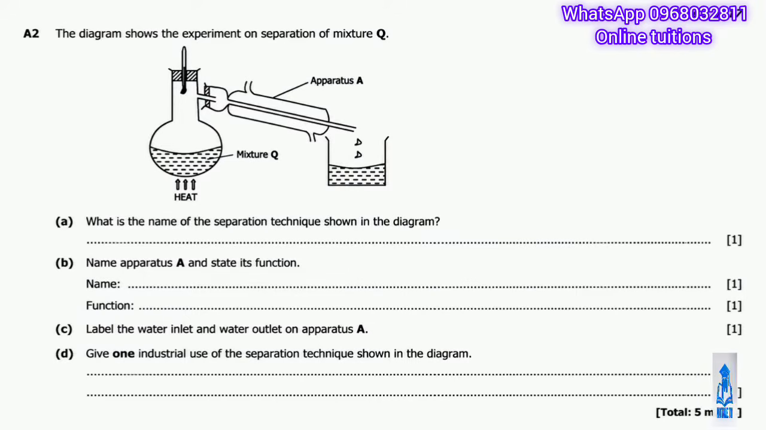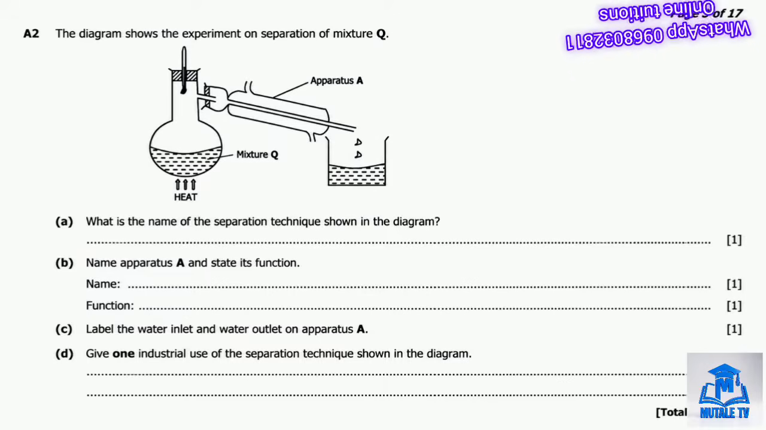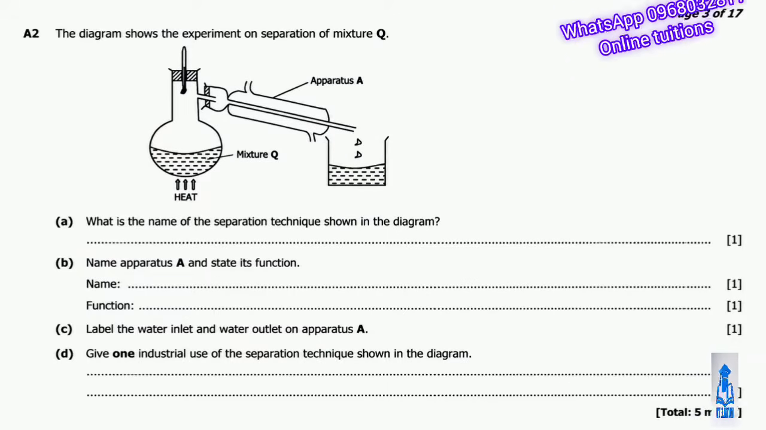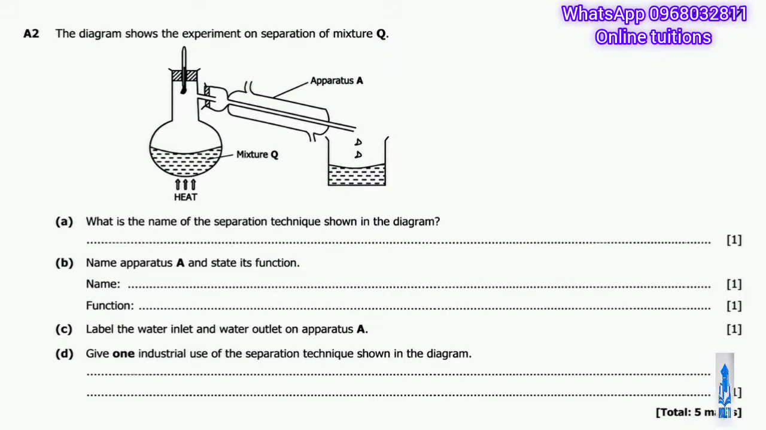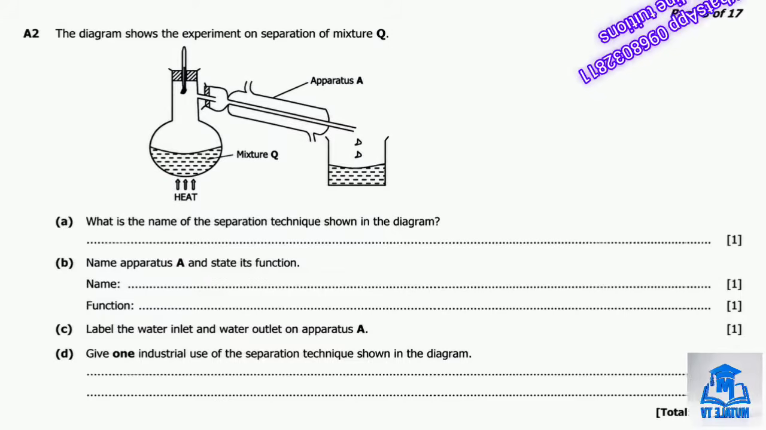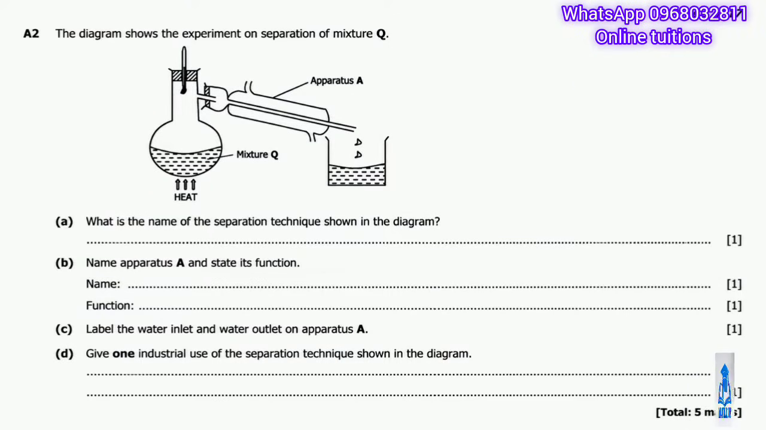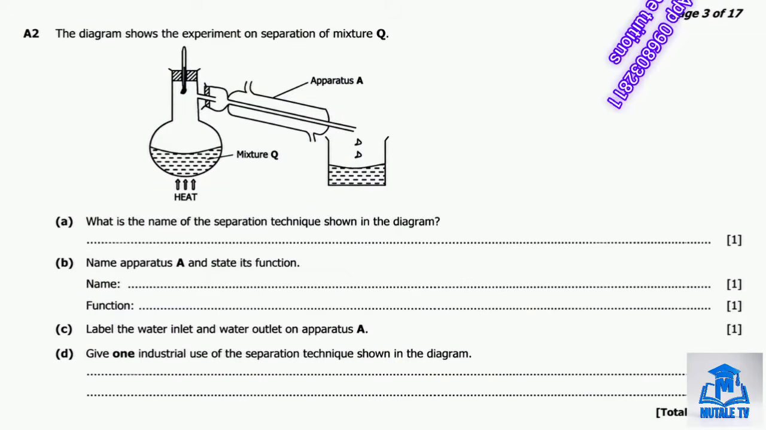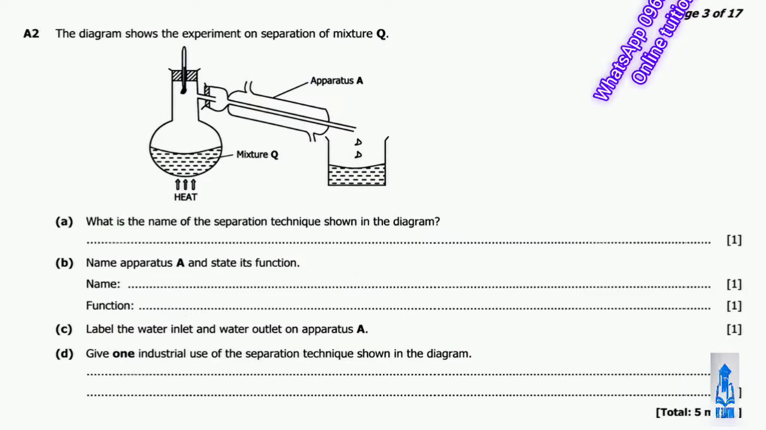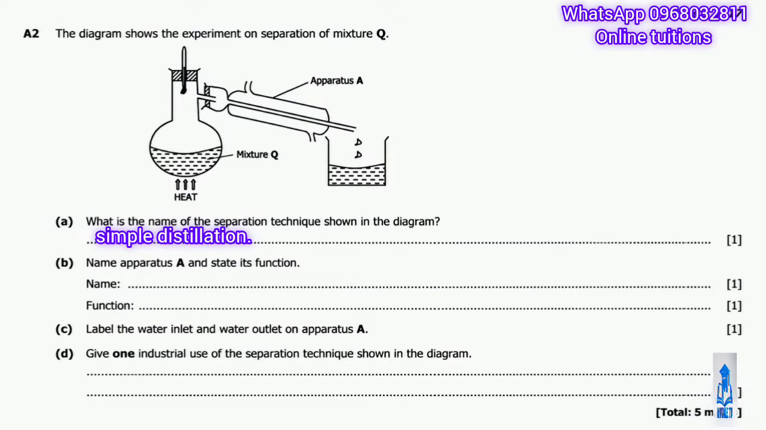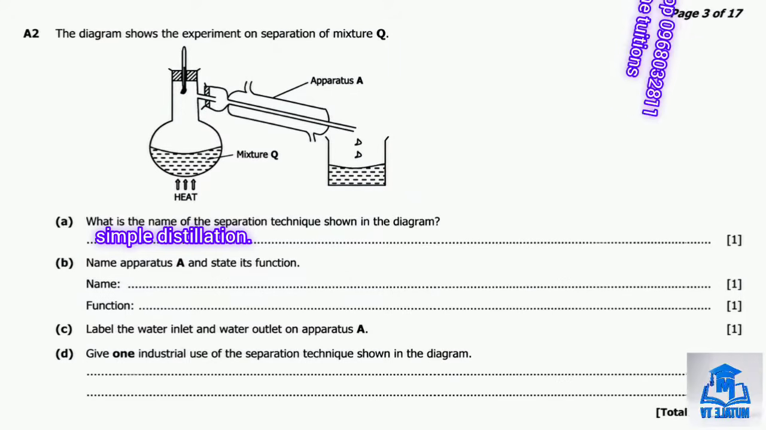So question 2A2 shows us a diagram of an experiment for separating mixture Q, where the mixture is heated and passed through an apparatus before being collected. So part A asks for the name of the separation technique shown in the diagram. So looking at the setup there with a heater, a condenser, and a collection vessel, this clearly shows that this is what? A simple distillation. So that's the answer. The setup there shows what? A simple distillation. Okay, so moving on to part B.